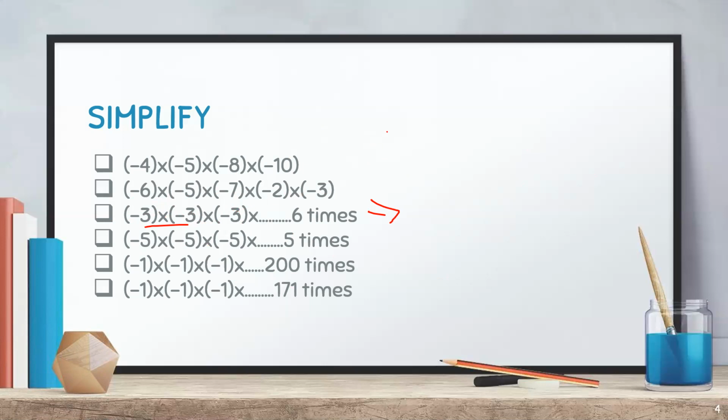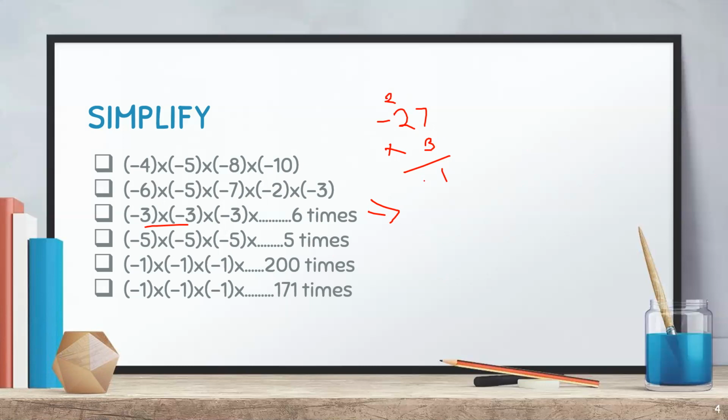So minus 27. Minus 27 into 3. You have to do this 6 times. So 27 into 3 will give us, 3 7s are 21.